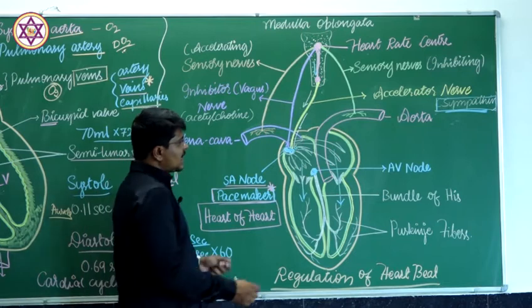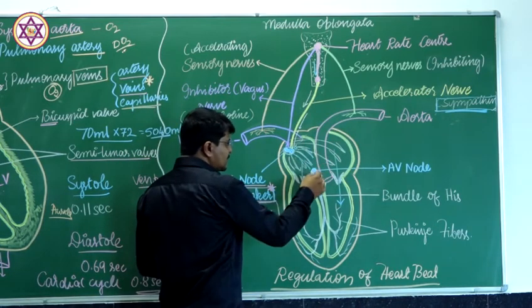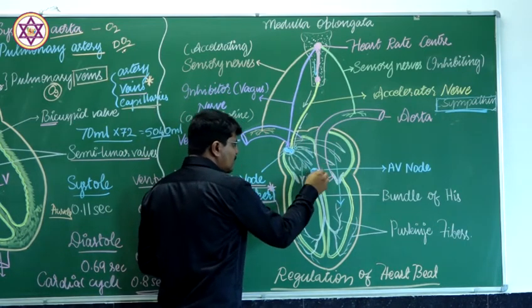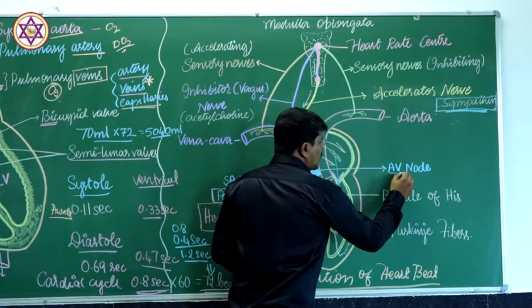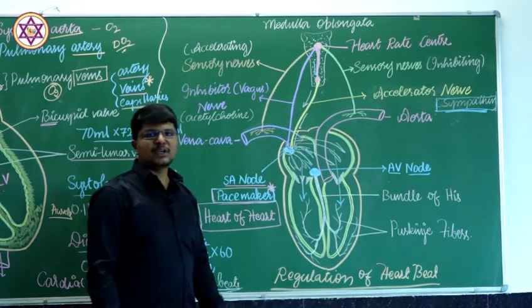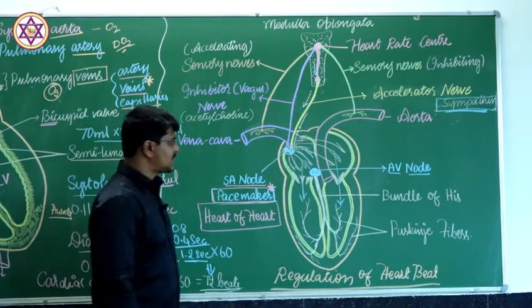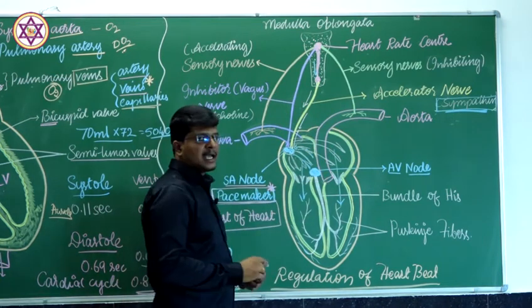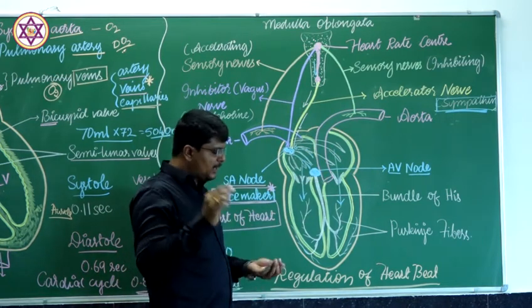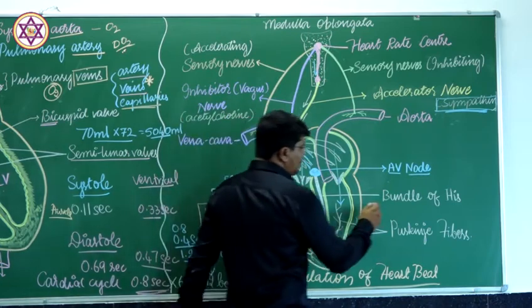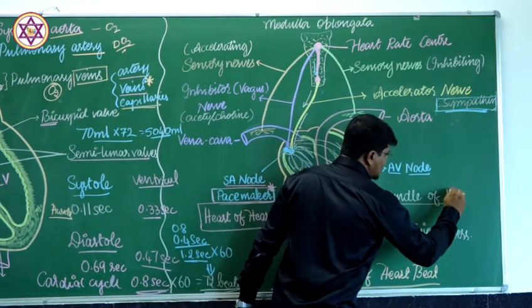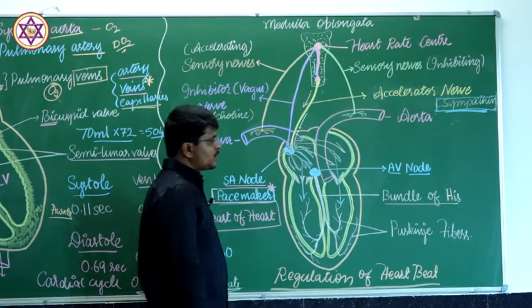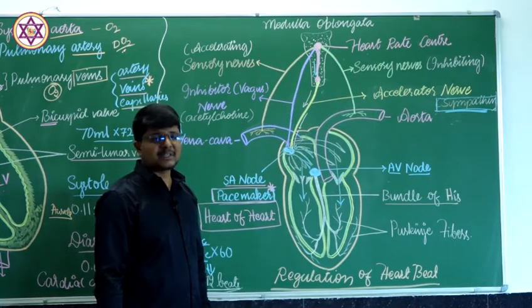Further, these signals are received by another node, known as the auriculoventricular node, AV node. The received signals are further carried by a bundle of nerves known as the bundle of His. His is the name of a person, so you have to write it with a capital letter.